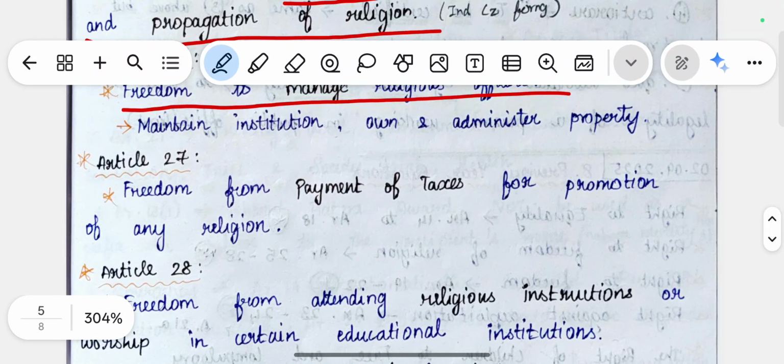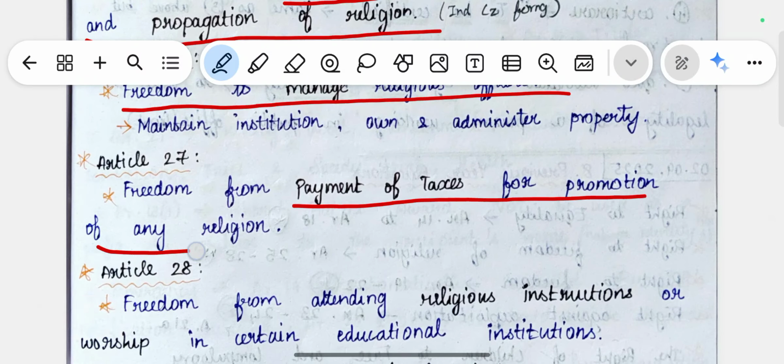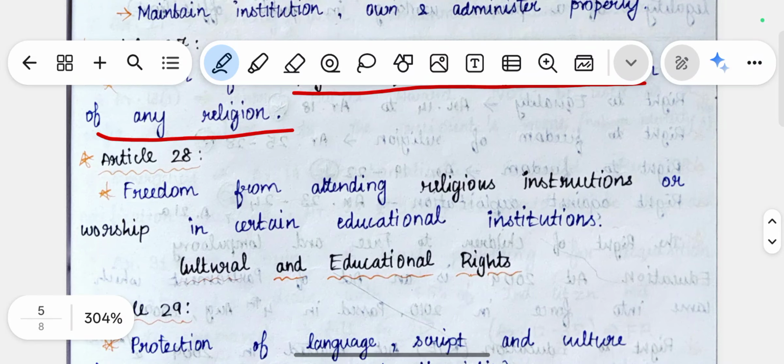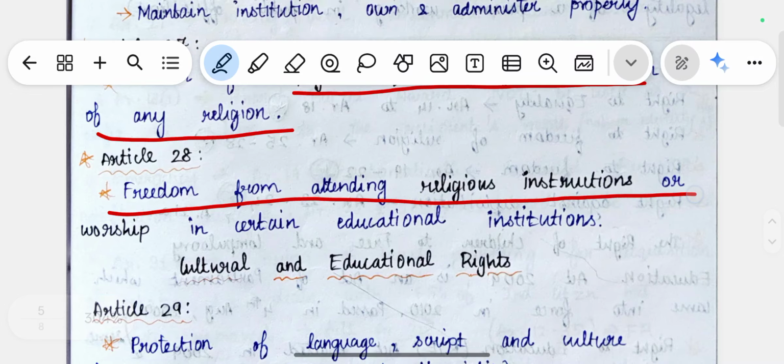Article 27 states the freedom from payment of taxes for promoting any religion. The people who are promoting any religion should not have to pay taxes to the state or the government. So they have the freedom from payment of taxes for promoting any religion, which was dealt with in Article 27. Article 28 states the freedom from attending religious instruction or worship in certain educational institutes.